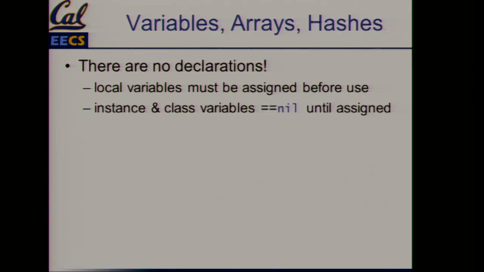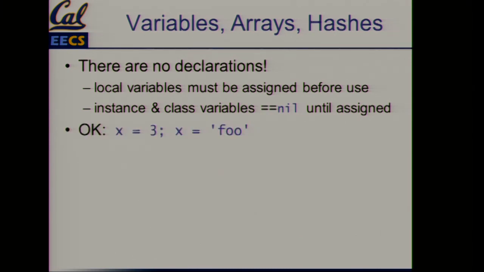Okay, variables, hashes, and arrays. Basically, for arrays and hashes there are no declarations, so you just assign them and they appear. Depending on how you assign it, it acts as a regular variable, an array, or a hash. Instance and class variables do have a value of nil until they're assigned. But the other things, you don't know what they are.